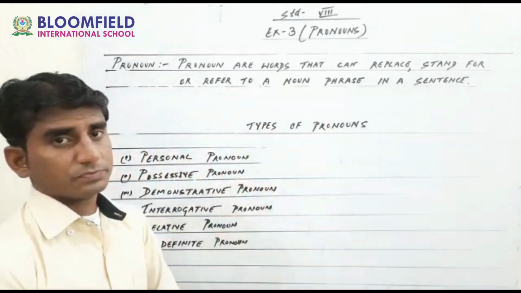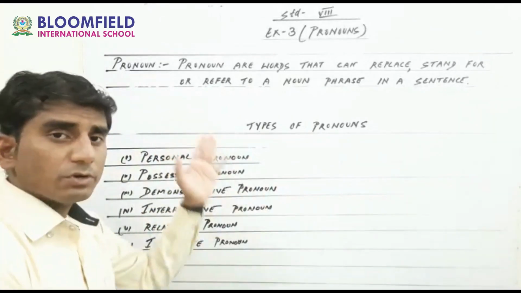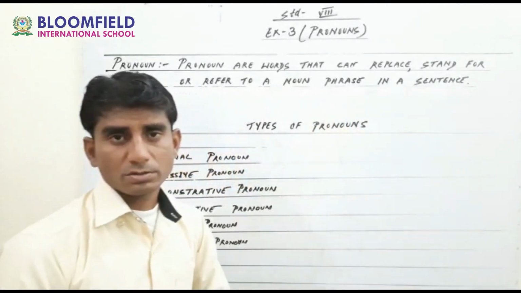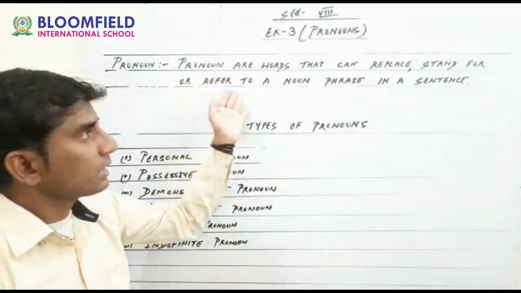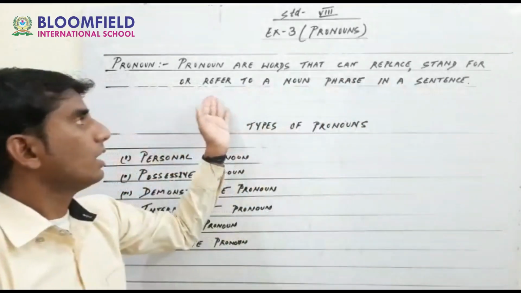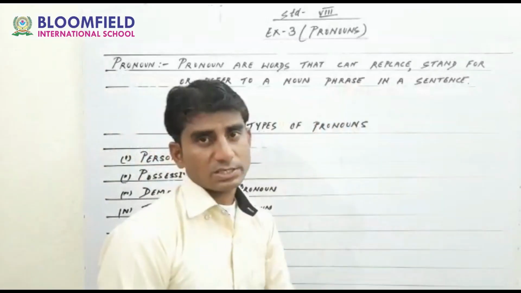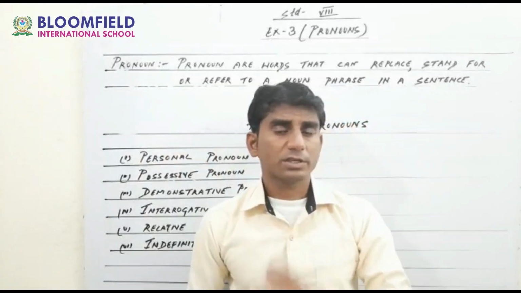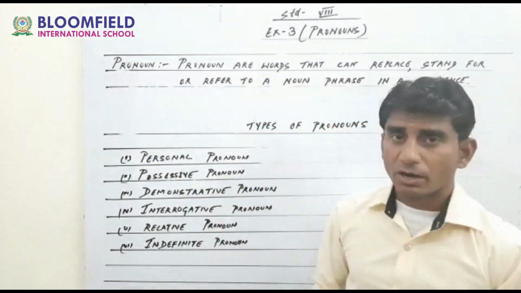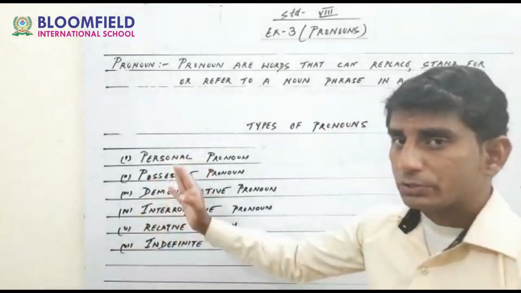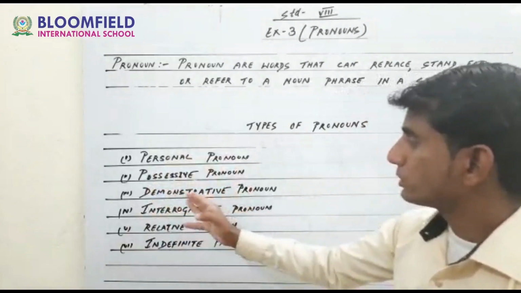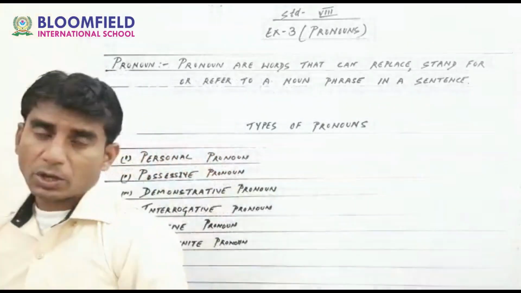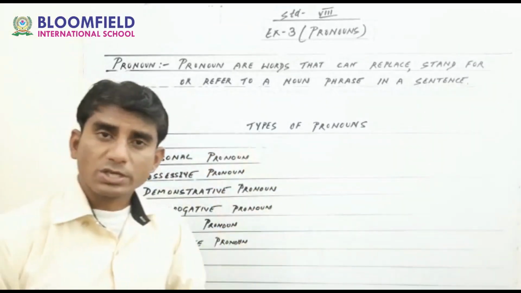The pronoun. Today we are going to study about types of pronouns and its uses. As we all know, pronouns are words that can replace, stand for, or refer to a noun phrase in a sentence. In a simple sentence, a pronoun is a word which comes in place of a noun. It is in a simple way. Now guys, types of pronoun. We are going to touch these today: personal pronoun, possessive, demonstrative, interrogative, relative and indefinite pronouns. This we are going to study and its uses.